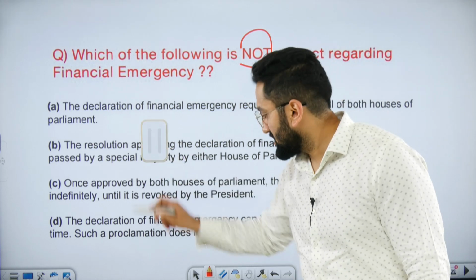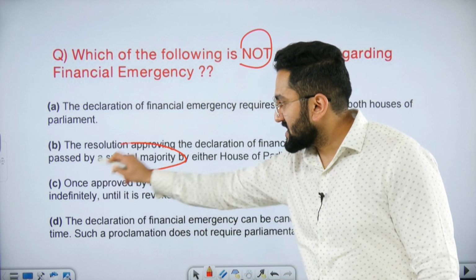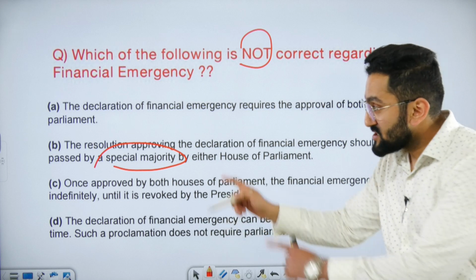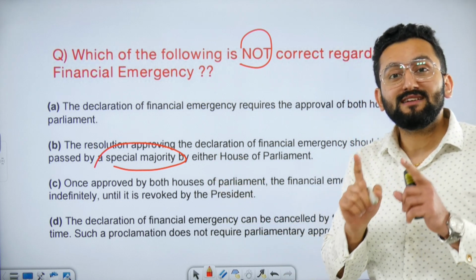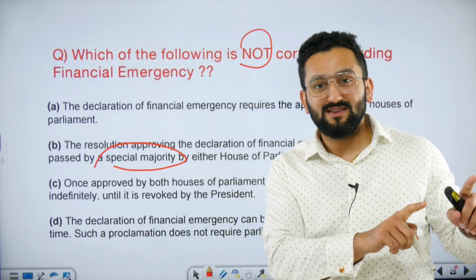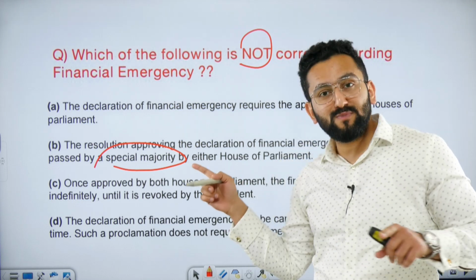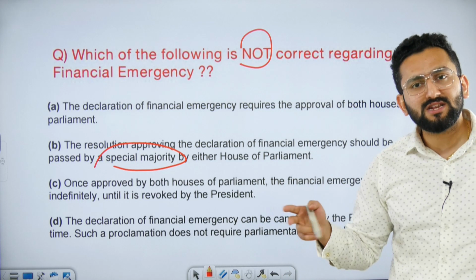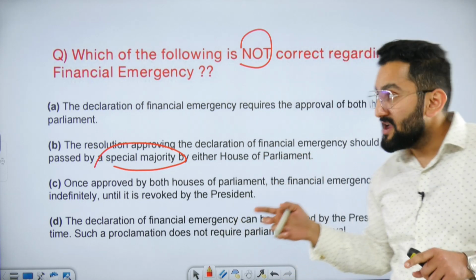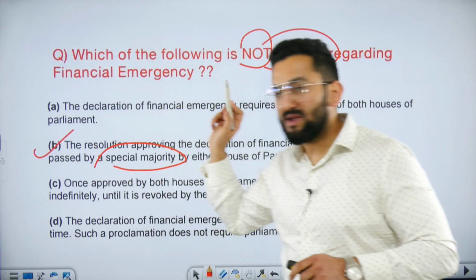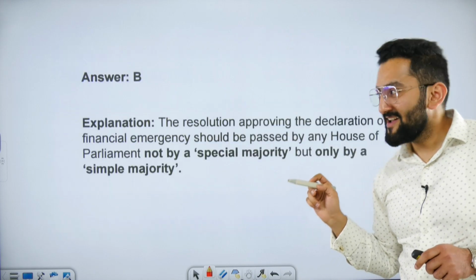Special majority. This is a sin if any one of you says this is correct. I told you, the word special majority is used only in case of national emergency, right? Approval for national emergency, we use special majority. In 356, 360, we use simple majority. And this question was asking not correct. So it means B is the answer, right?